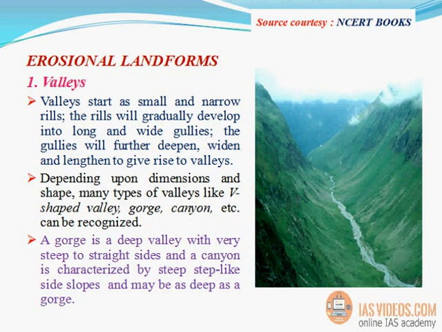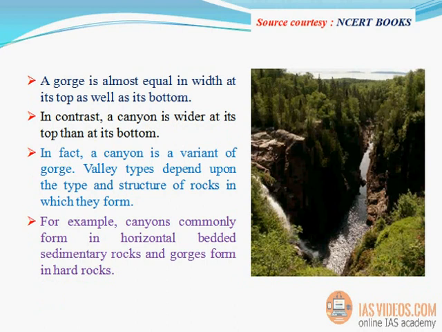Depending upon dimensions and shape, many types of valleys like V-shaped valley, gorge, canyon, etc. can be recognized. A gorge is a deep valley with very steep to straight sides, and a canyon is characterized by steep step-like side slopes and may be as deep as a gorge. A gorge is almost equal in width at its top as well as its bottom. In contrast, a canyon is wider at its top than at its bottom. In fact, a canyon is a variant of gorge.